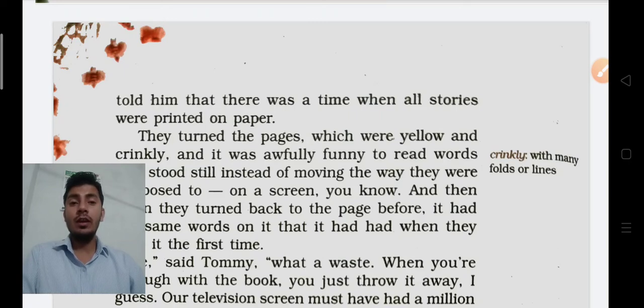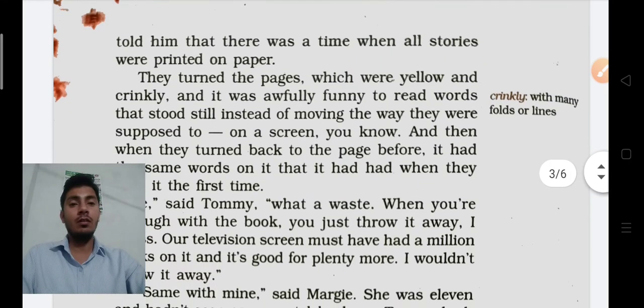And after that she heard this and she became very surprised. So she told him that there was a time when all stories were printed on paper. It means it was a time when all the books were found in a printed form.